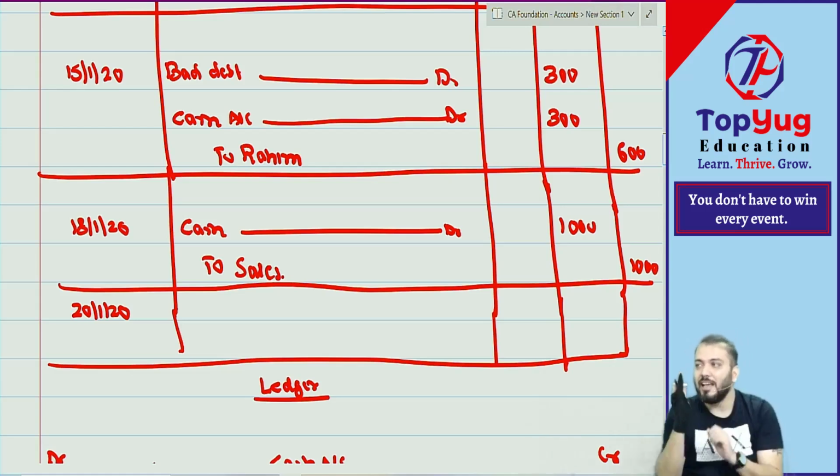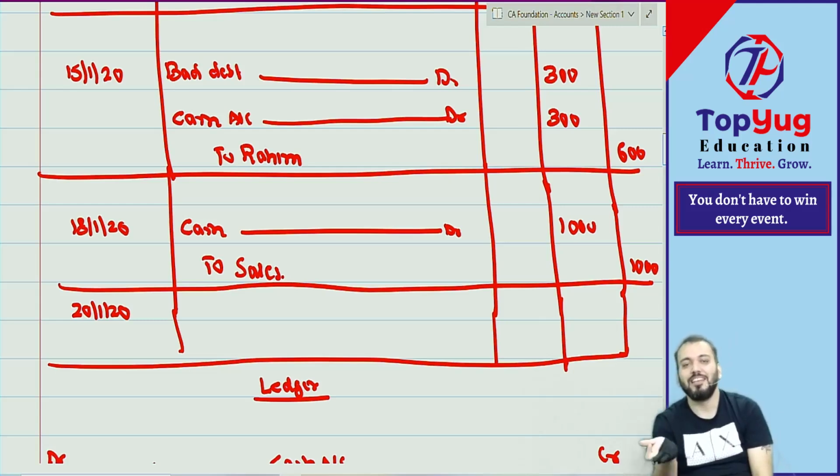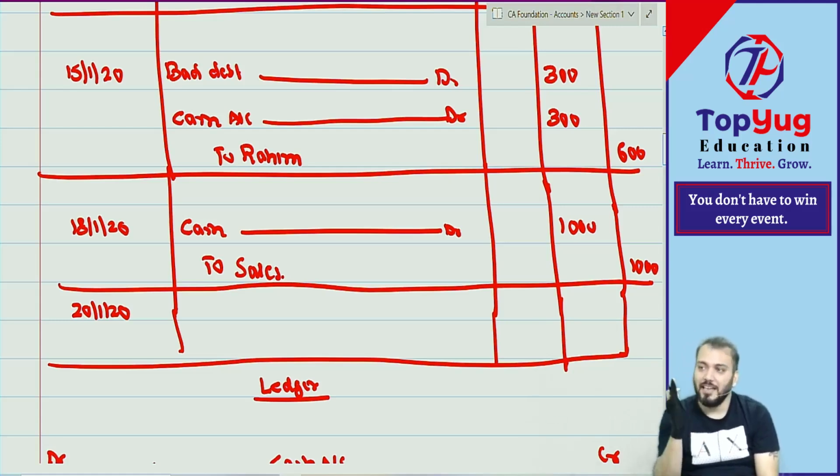For capital, income and liability, increase will be credited, decrease will be debited. For expense and asset, increase will be debited, decrease will be credited.